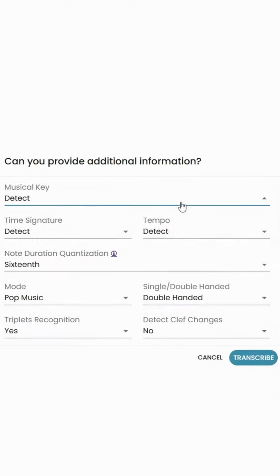Still no good results? Try out the retranscribe function to add additional information to your recordings. And if you're still not satisfied, you can always refund your transcription to get back your token and try out a different piece.